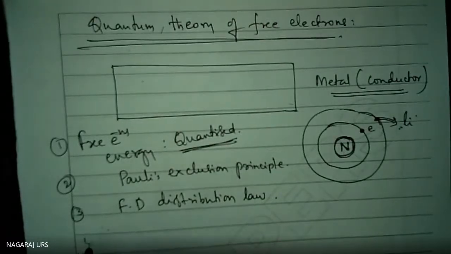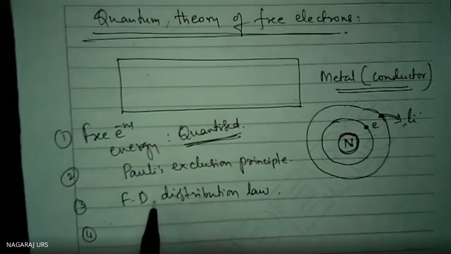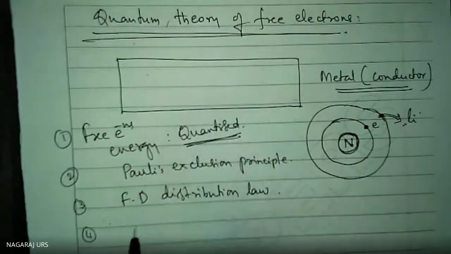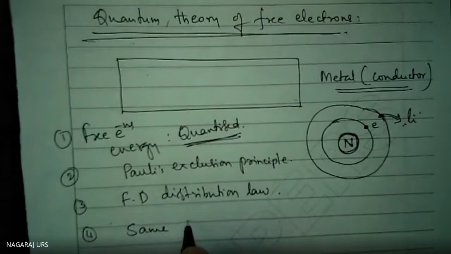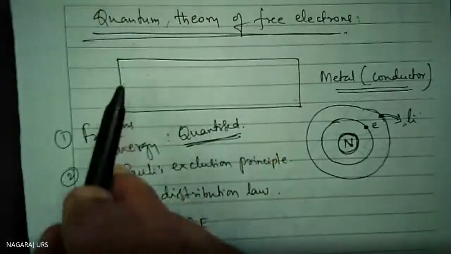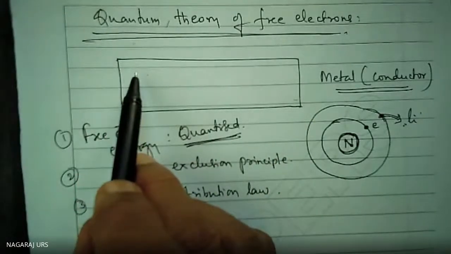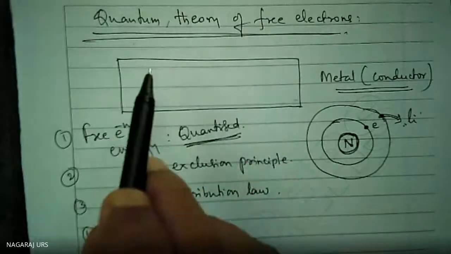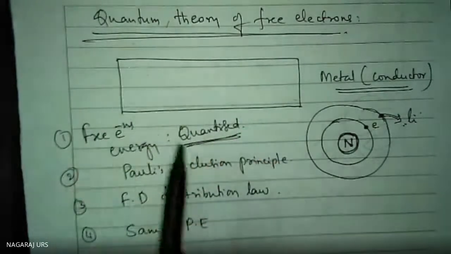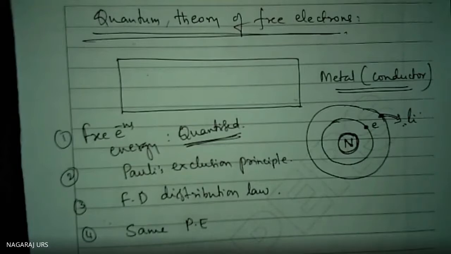Fourth point. We are aware of Maxwell-Boltzmann, Fermi-Dirac, and Bose-Einstein. All three we have already come across. So here the Fermi-Dirac distribution law holds good. Not only that, the free electrons present inside the metal have the same potential energy everywhere inside the metal. If the electron is present here or here or here, no problem, inside the metal their potential energy remains the same. This is the fourth point.